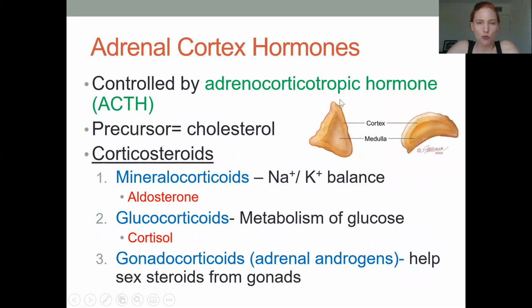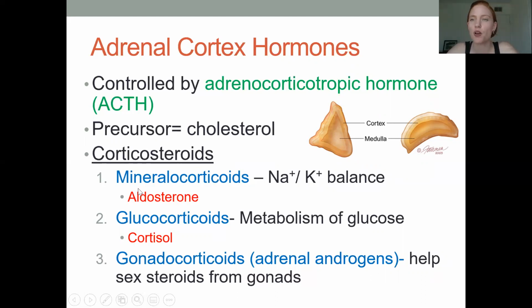Okay, so let's go through that in a little more detail. Remember that here's your cortex. The hormones secreted by the cortex are all going to be stimulated by the same tropic hormone. And if it's a tropic hormone, that means it's coming from the anterior pituitary. So the anterior pituitary will secrete adrenocorticotropic hormone, which is the hormone that controls or stimulates the adrenal cortex.